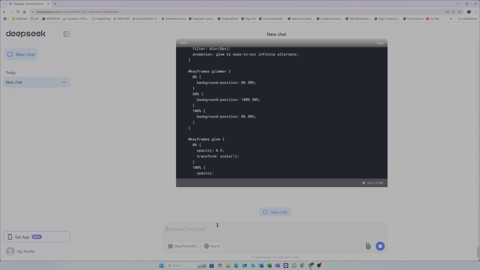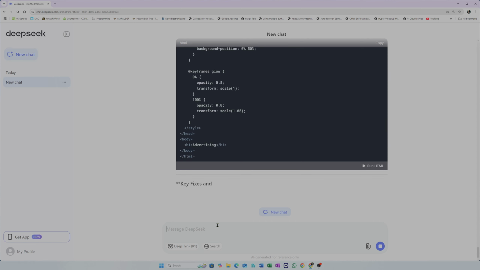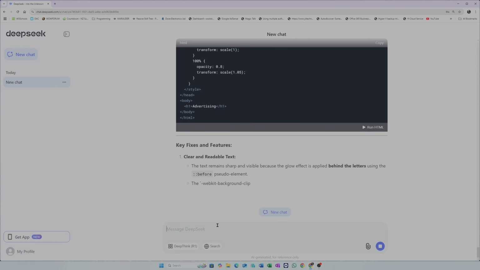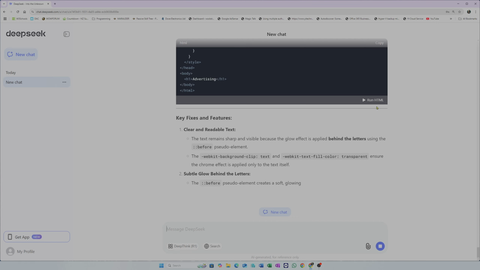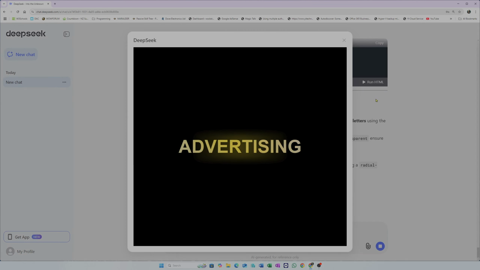So let's see what it does. I mean, to do this manually would be a right pain in the butt. So let's be honest, it's impressive. Oh man, that's pretty darn good, eh? Yeah, that's really good. That's exceptional. Wow.